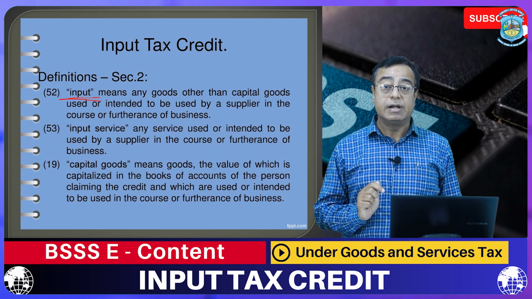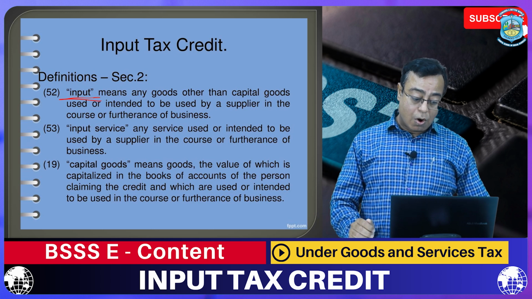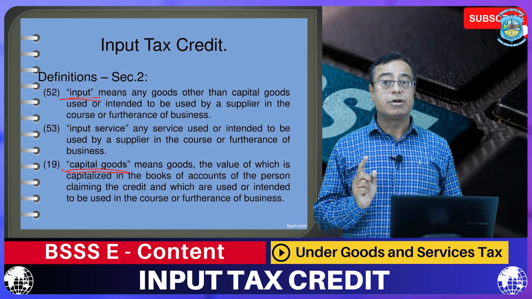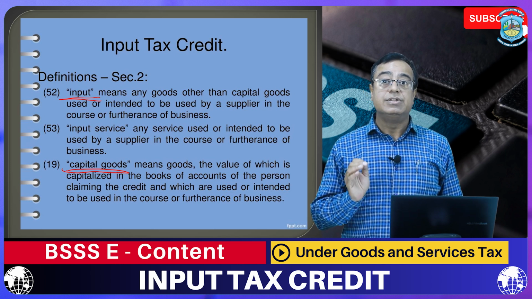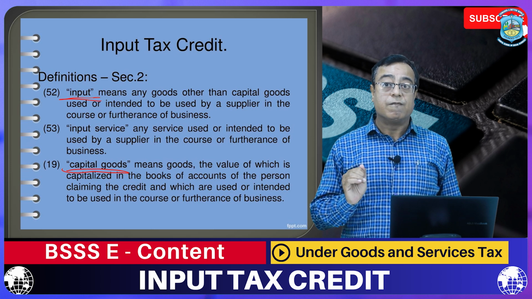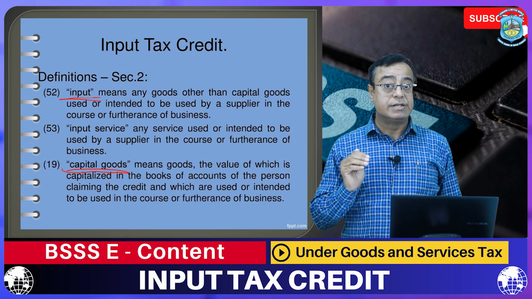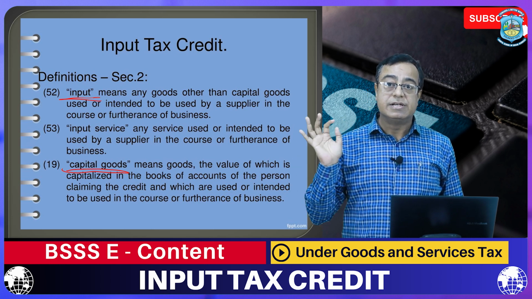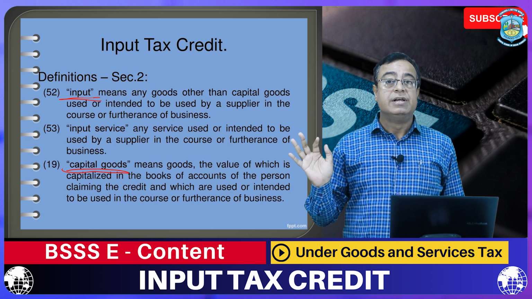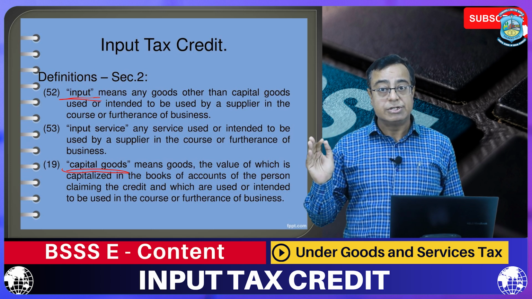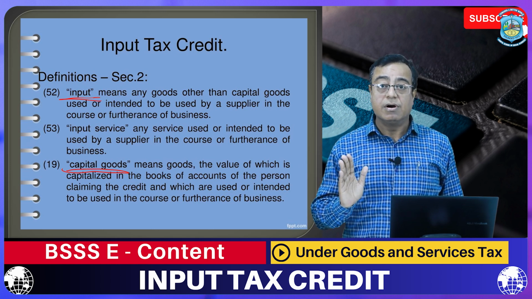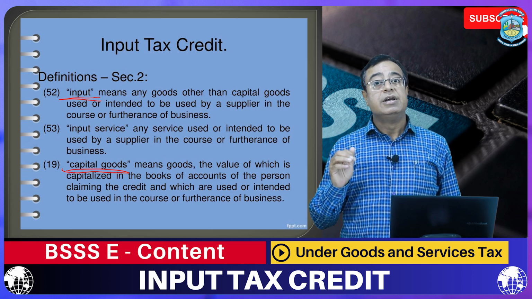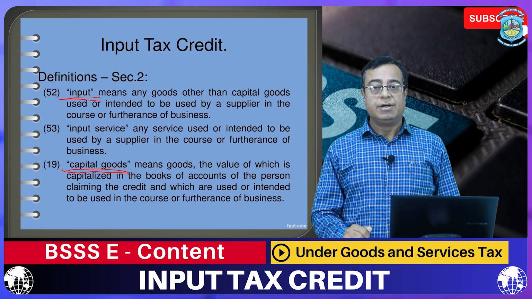Last but very important, ITC is also available on capital goods. Capital goods means not for sale, not raw material, but the goods that we are using in the business for office purpose or for plant purpose. For example, we purchase machinery to be installed in the plant or the factory, or we purchase an air conditioner for the office. These goods are not to be sold to the customers, but we will get ITC because these are related to our business. In simple language, it is the fixed assets we purchase.